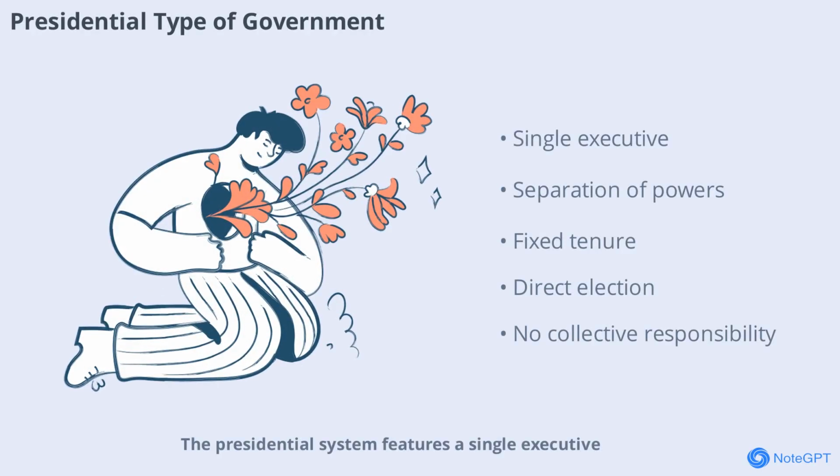Presidential system features a single executive, with the president serving as both head of state and government. The executive is independent of the legislature and is directly elected. Key characteristics include separation of powers, fixed tenure, and no collective responsibility. While this system offers stability and strong leadership, it can also lead to conflicts between branches and less accountability.